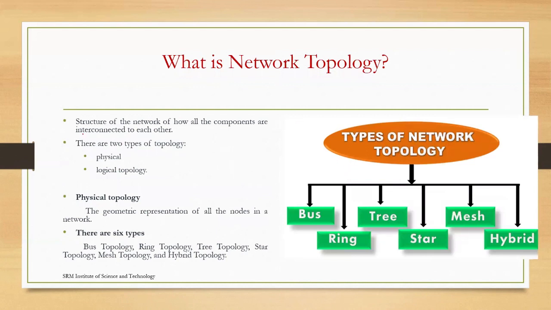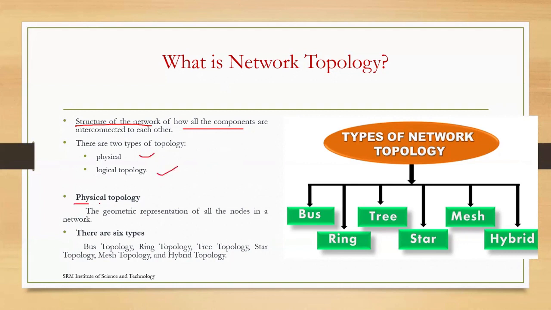Topology is nothing but the structure of the network. What is the structure? How all the components are interconnected to each other to communicate some information. That is what network topology. Here you can see that two types of topologies are there: physical topology and logical topology.